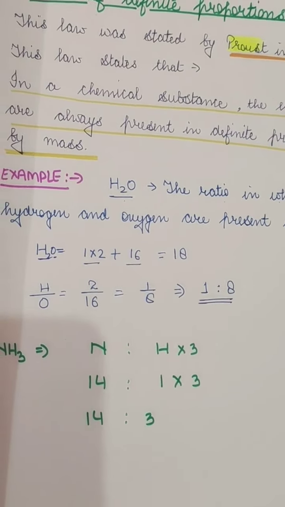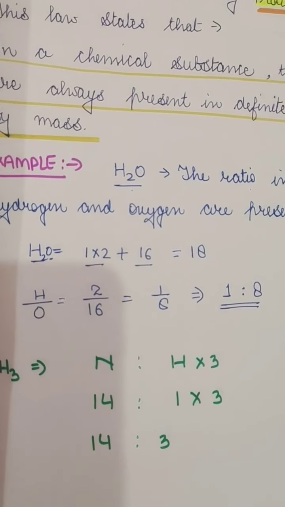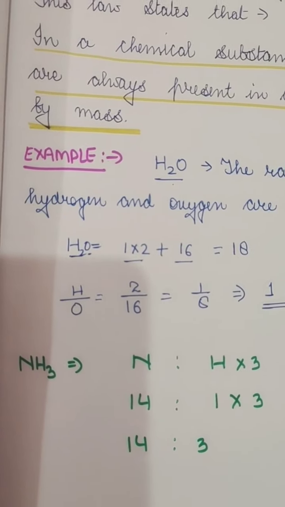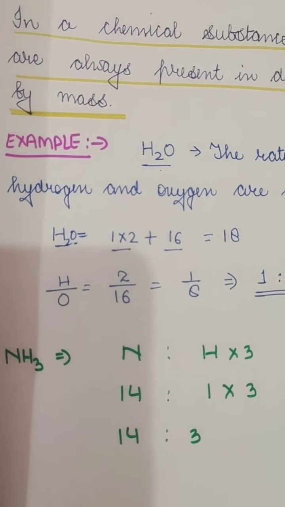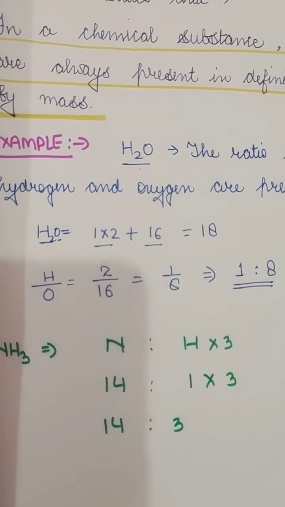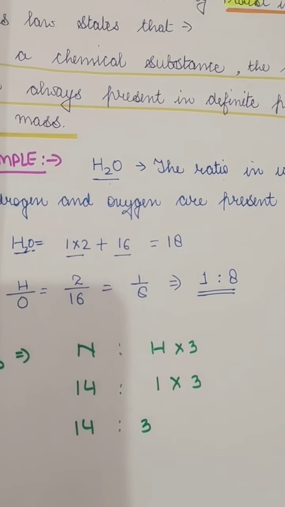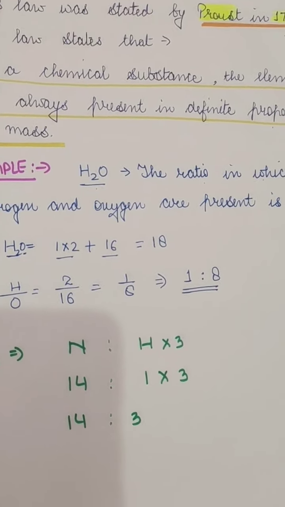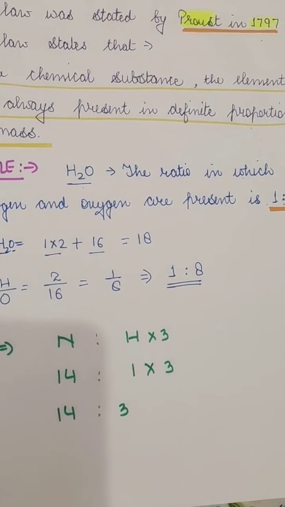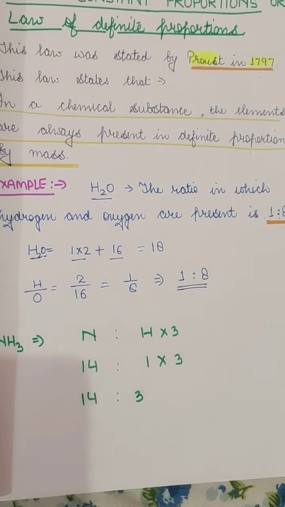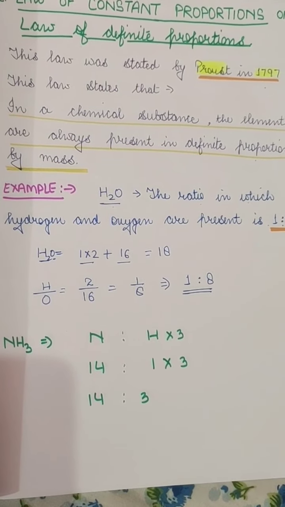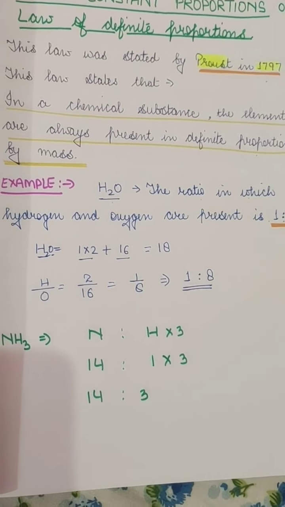Like when you see a recipe, you see a different proportion, like 2 grams of this, 4 grams of that. If you just interchange the things, the product will not come out as you expected. So we have to take a constant proportion, that is the law of definite proportion: in a chemical substance, the elements are always present in a definite proportion by mass.